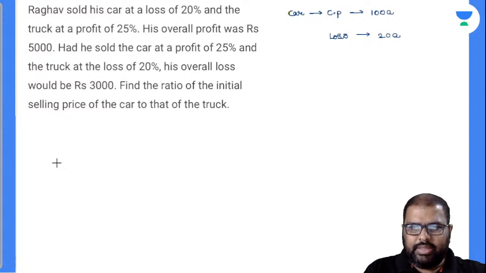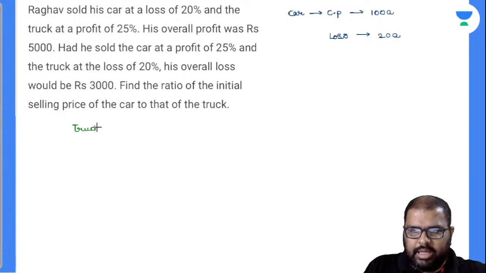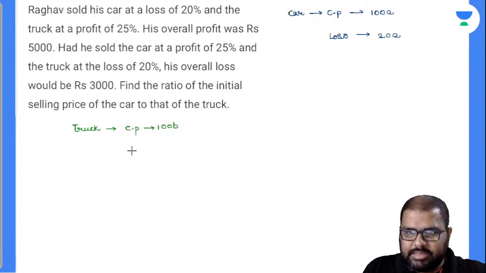Now I will be writing down the truck wala things there. Truck. He had sold the truck at a profit of 25%. So I'll take down truck cost price as 100B. So what will be now? Now he got profit on the truck itself. Now what will be the profit there? 25% on cost price. Is it 25B?